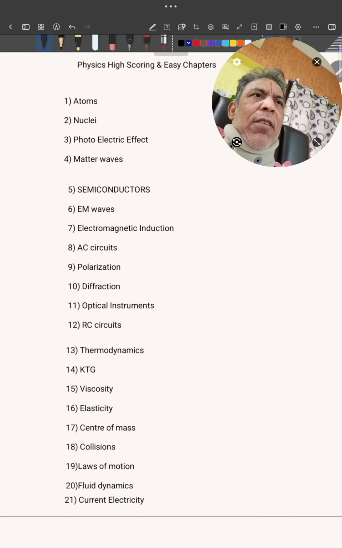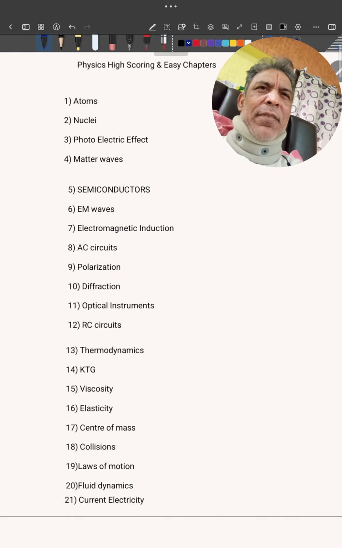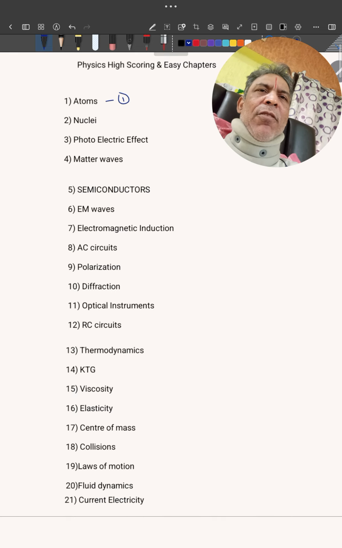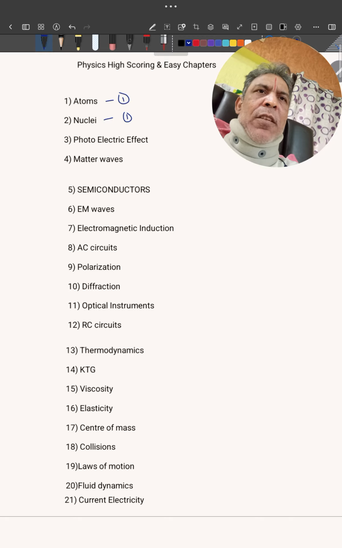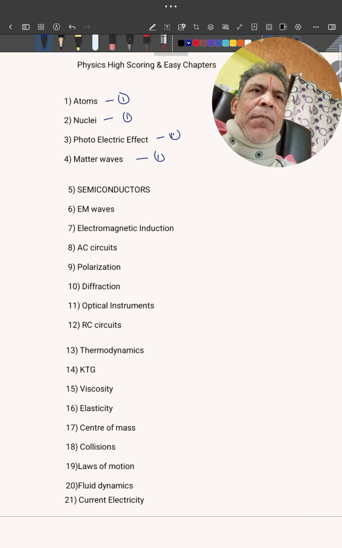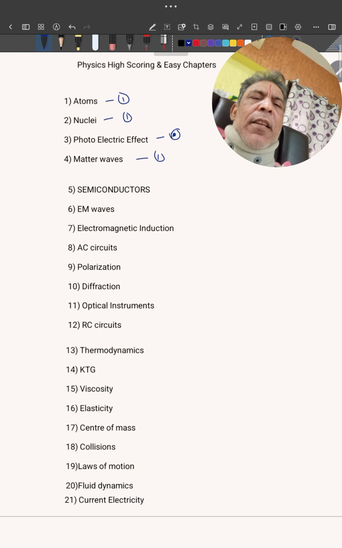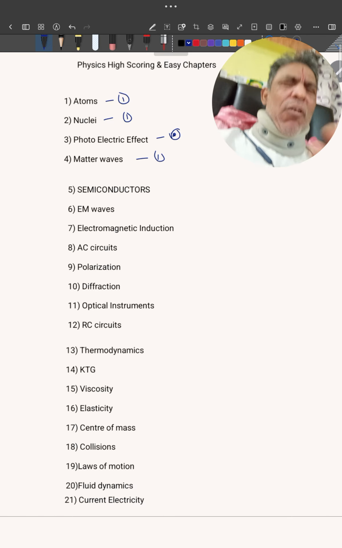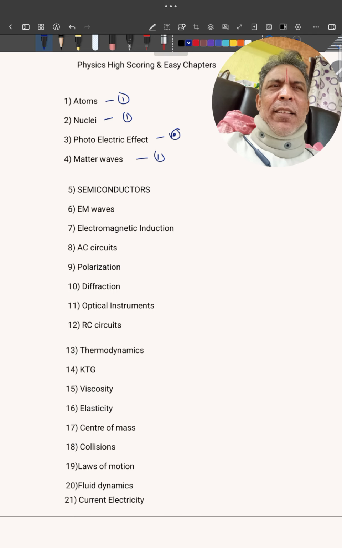Atoms, you'll get one question all the time. Here, atoms, I'll give numbering also. One question on the photoelectric effect, one on matter waves. See, these four chapters are very easy. These come under modern physics.